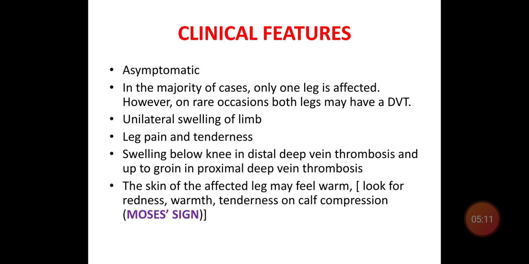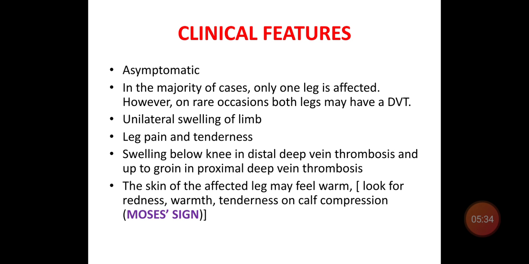So coming to the clinical features of deep vein thrombosis. Many patients will be asymptomatic. In the majority of cases, usually one limb is affected, either the right lower limb or the left lower limb. However, in rare cases, both limbs may have a DVT.